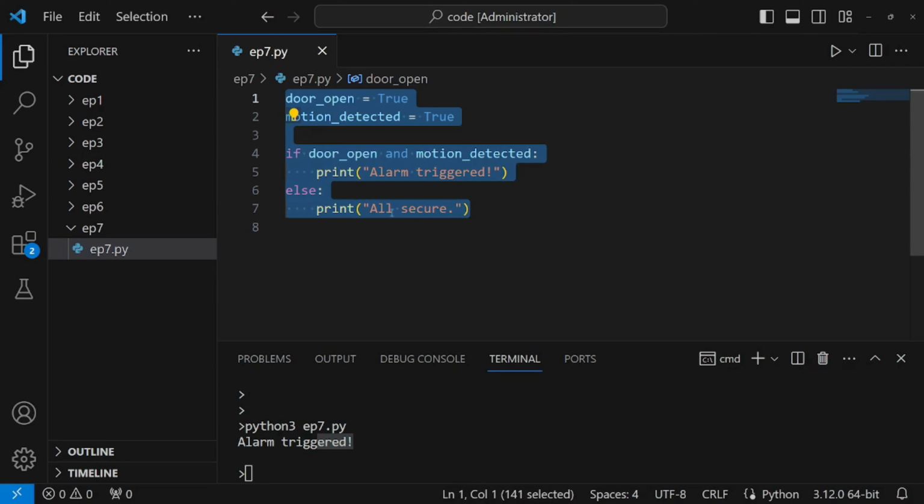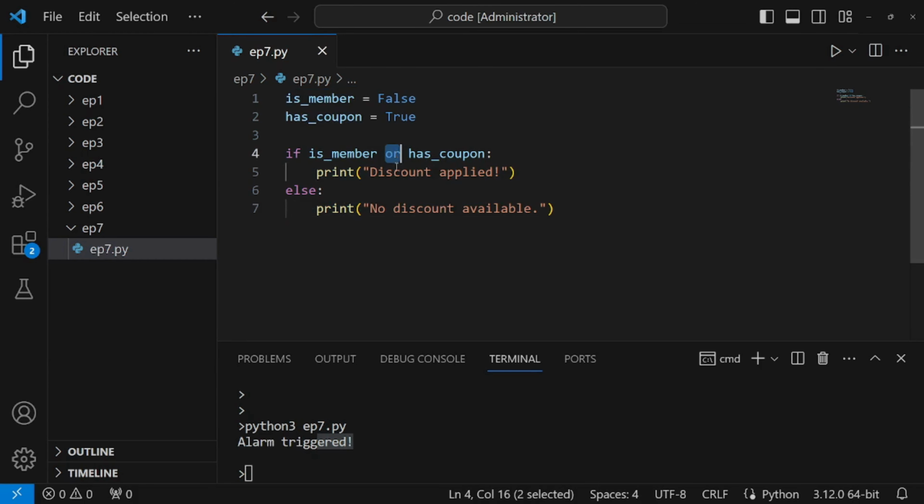Let's say we're building a system that triggers an alarm only if both the door is open and motion is detected. Next, we have or. This operator asks if at least one of the conditions is true. It's like having multiple keys to a single lock. Any key will do the job. For example, a discount applies if the customer is either a member or has a coupon.